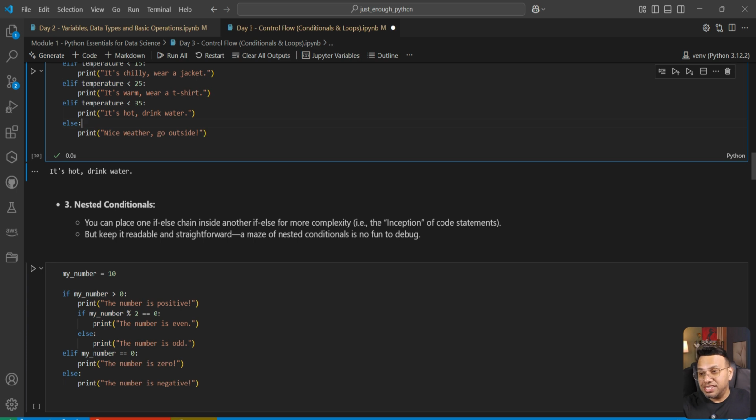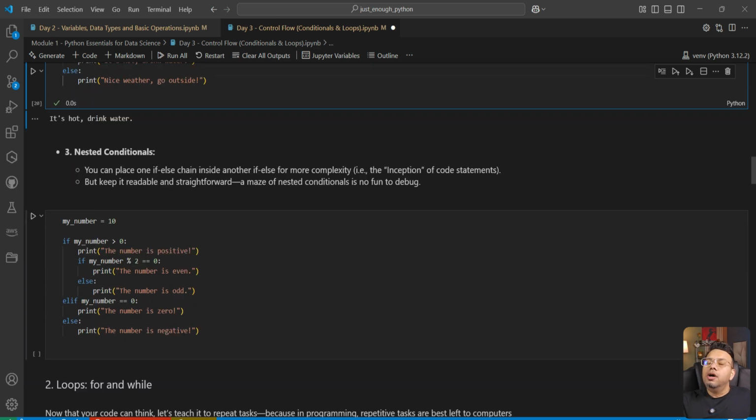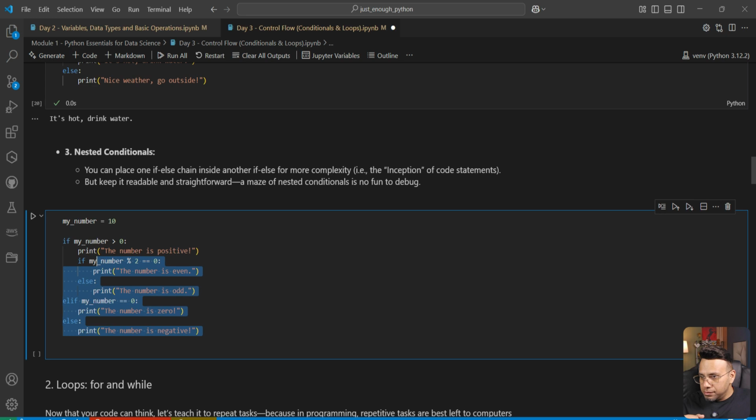Next is nested conditional. It is allowed to have a condition within a condition, within a condition, within a condition. Think of inception of conditions. A simple example is right here.